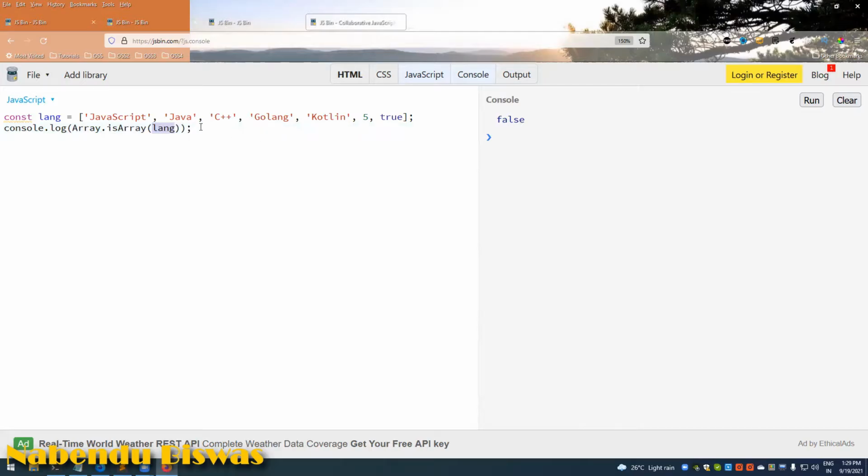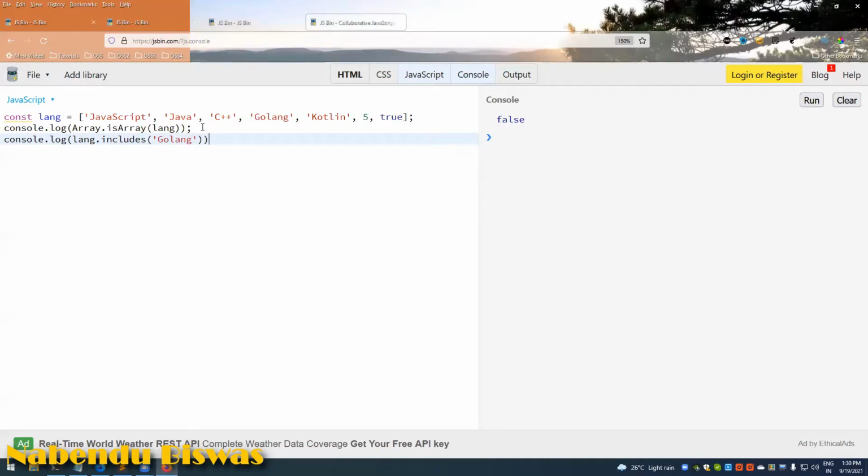And then lang.includes. So we have some other methods, like lang.includes golang.